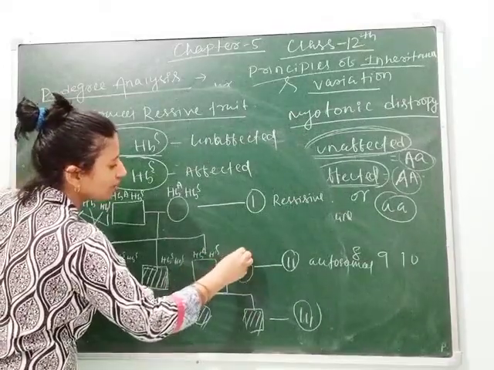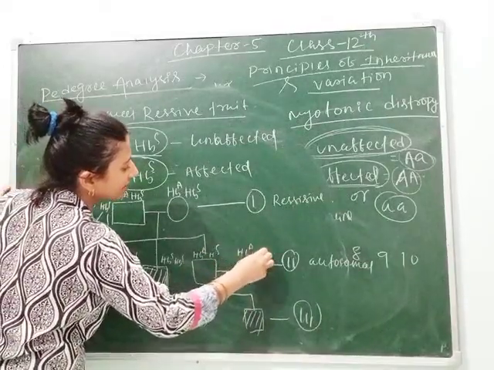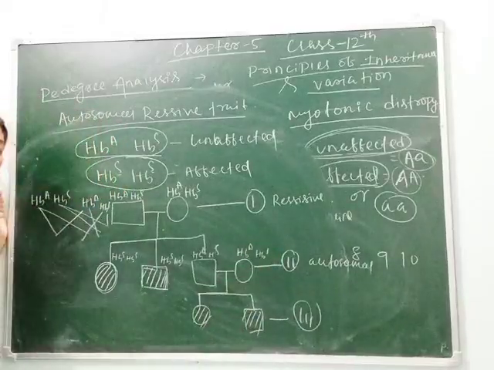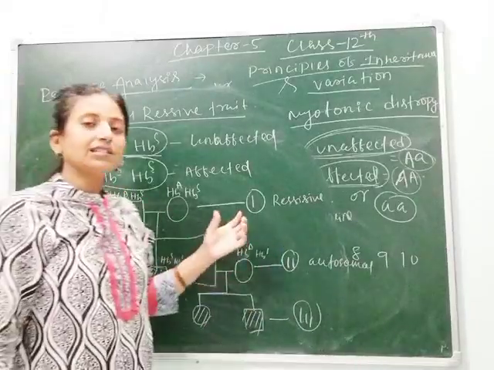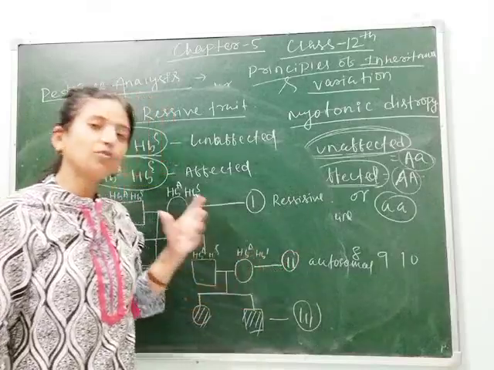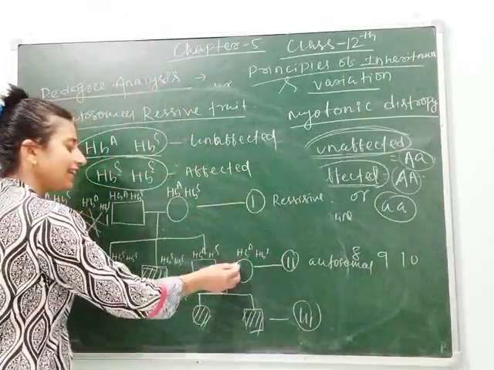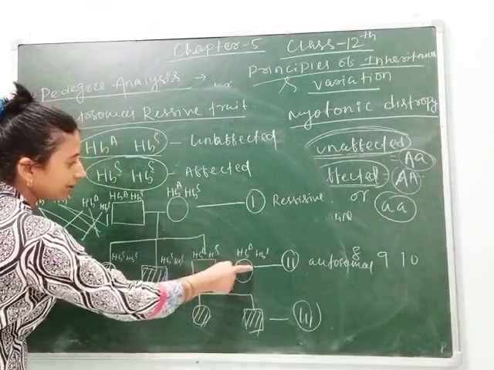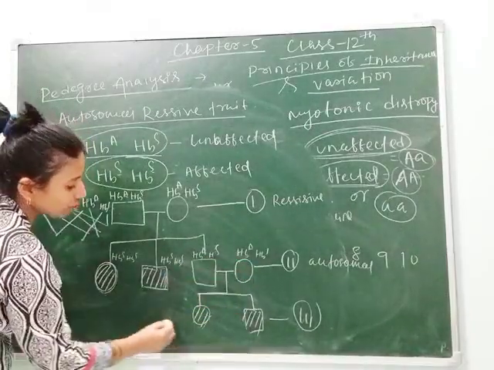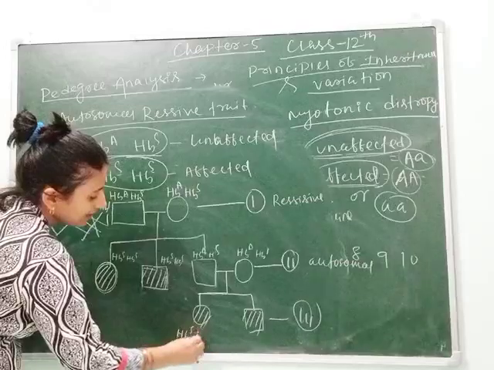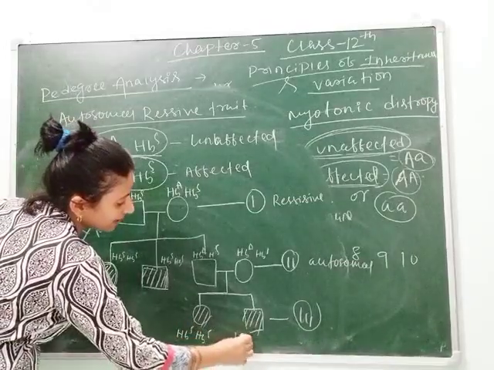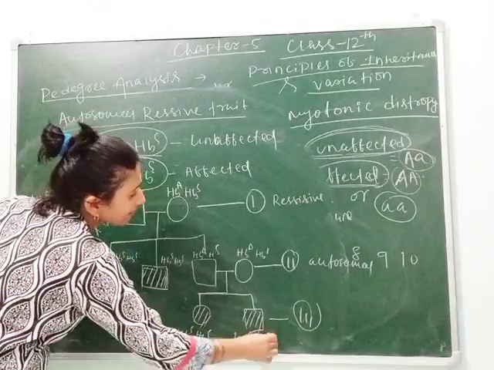This also has HbA HbS. As I have told you, the heterozygous parent will not express. Only in the case of homozygous will sickle cell anemia express. So they are HbS HbS, HbS HbS.